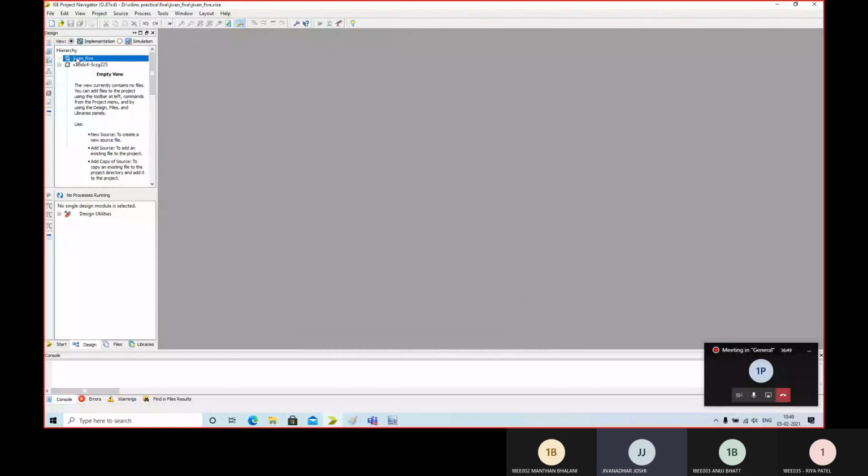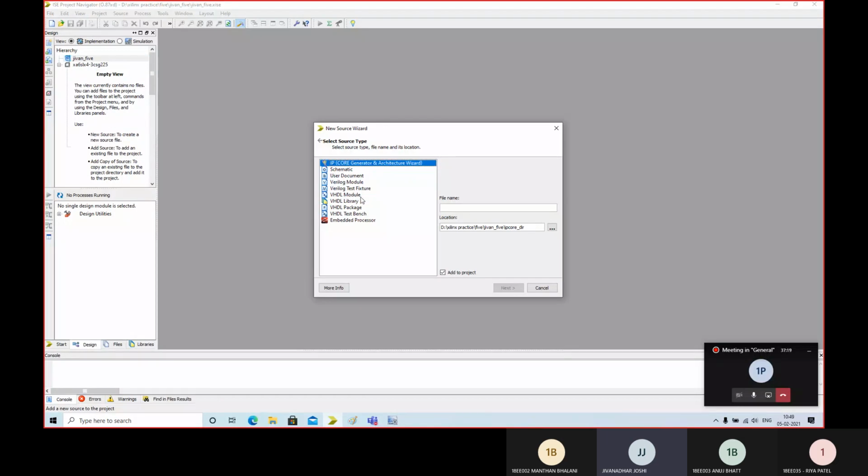So you have a menu here showing the hierarchy of the project. Here you need to add your source like you are adding in the Keil. And of course, you are going to work without hardware. That's why just click on the simulation, but later on, not right now. So let me take a new source, and in the new source you need to select VHDL module.